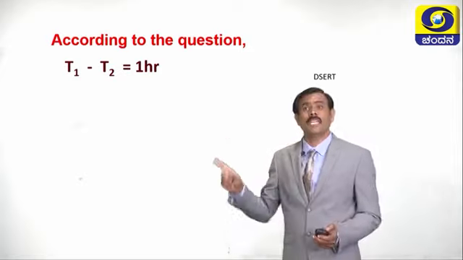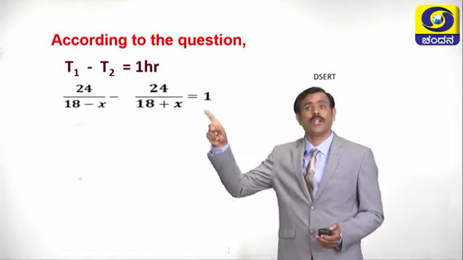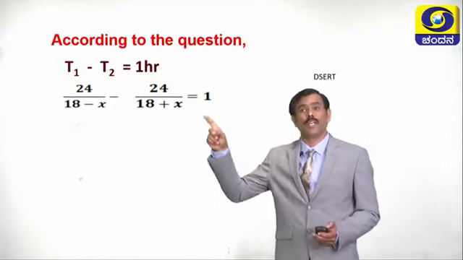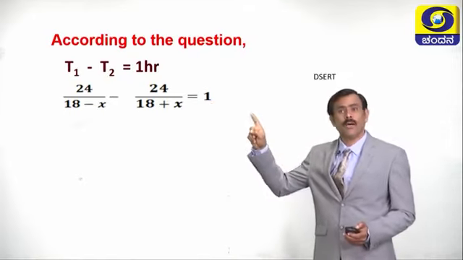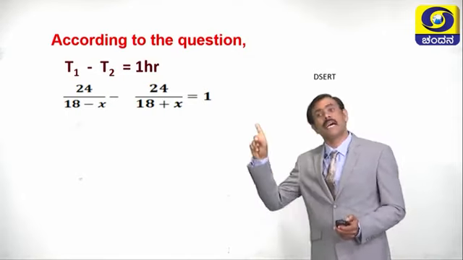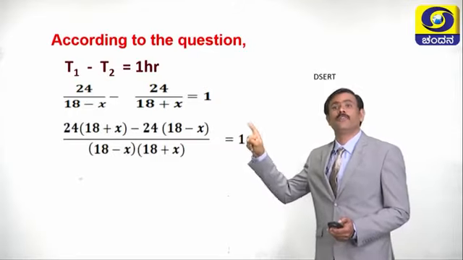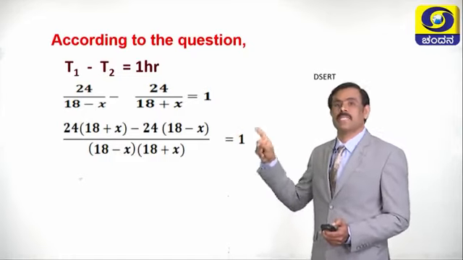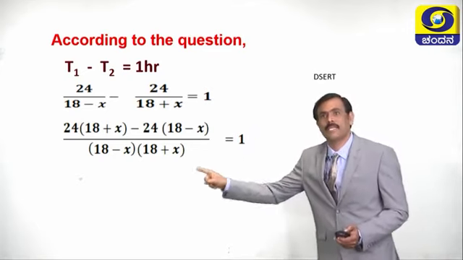T1 minus T2 is equal to 1 hour. What is T1? T1 is 24 divided by 18 minus x, minus T2, which is 24 divided by 18 plus x, is equal to 1. Now take the LCM for 18 minus x and 18 plus x and simplify. After simplifying, we get 24 into 18 plus x minus 24 into 18 minus x, divided by 18 minus x into 18 plus x, is equal to 1.